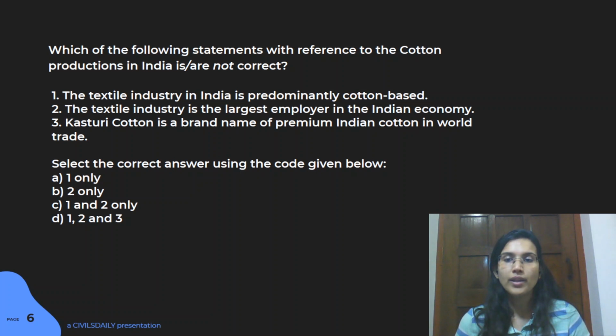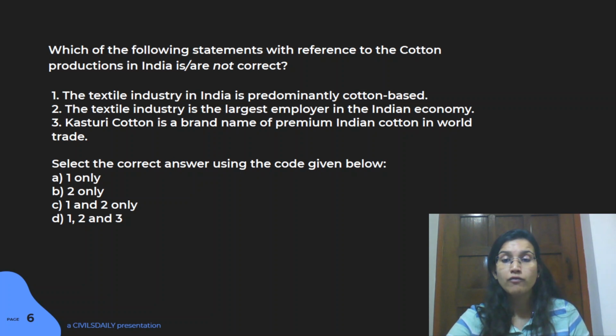Even if you don't know what place the cotton industry holds in the overall textile industry, I think this question can be easily done. So first thing, if you look at the second statement, it says that it is the largest employer in the Indian economy. This is a very common fact that we all know, that agriculture is the largest employer.